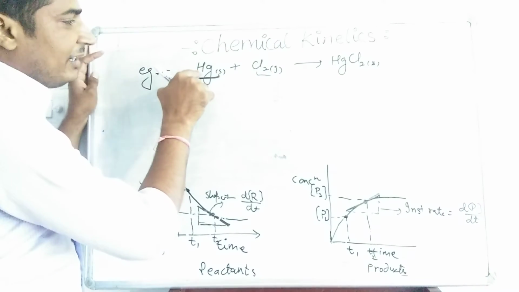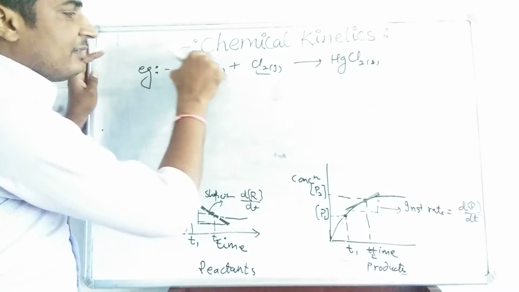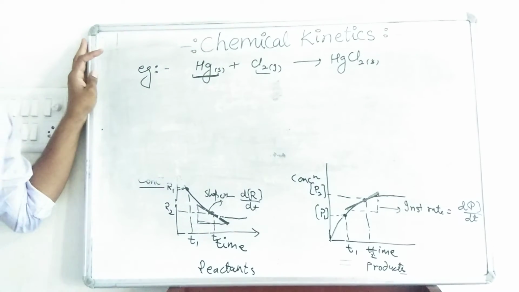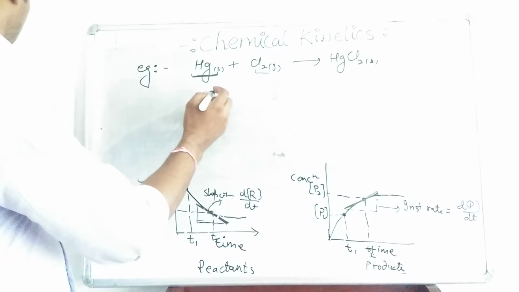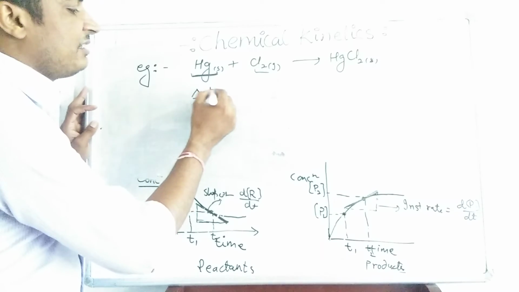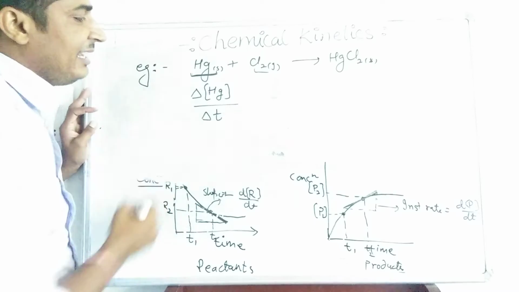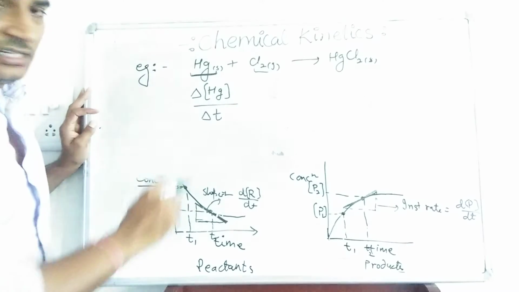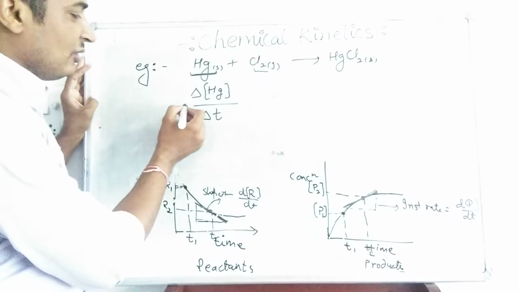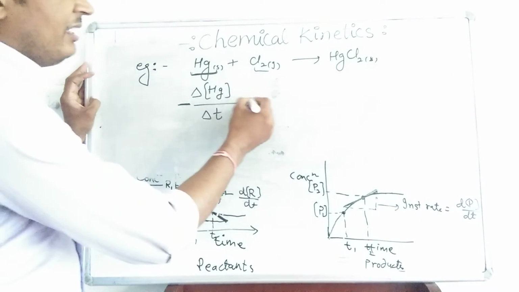For example, if you want to write down the rate of reaction in terms of concentration of mercury, we have to write down change in concentration of mercury divided by time t. As it is a reactant, its concentration is decreasing, so to make it positive we have to multiply it by -1.